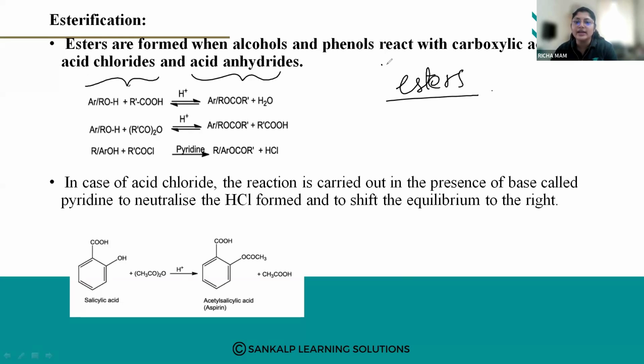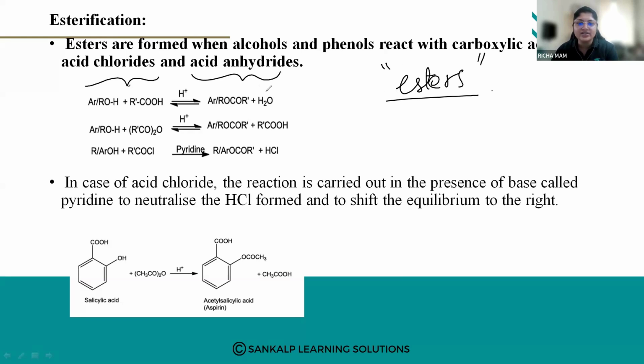Such reactions are called esterification reactions.